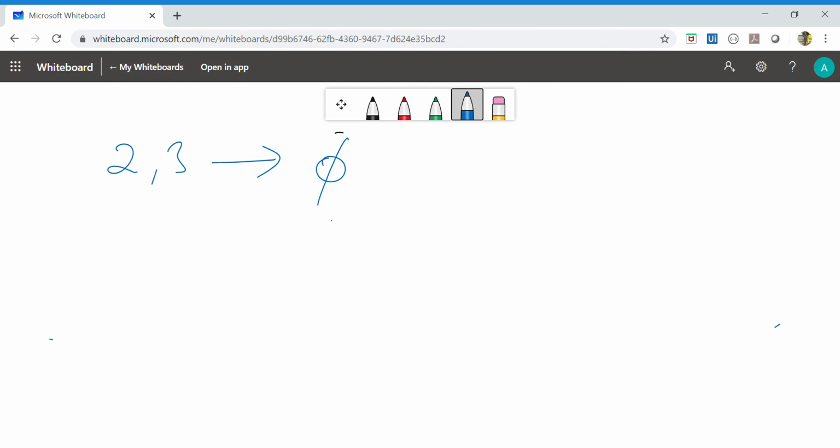Next, the second one is the set of natural numbers less than 1. Natural numbers less than 1 is also a null set. We already discussed this, so it is also a null set. Next, the third one is the set of odd numbers that leaves the remainder 0 when divided by 2. Odd numbers leave the remainder 1 when divided by 2, but here the given remainder is 0, that's why it is a null set. Like that only, you have to identify the finite sets or infinite sets.